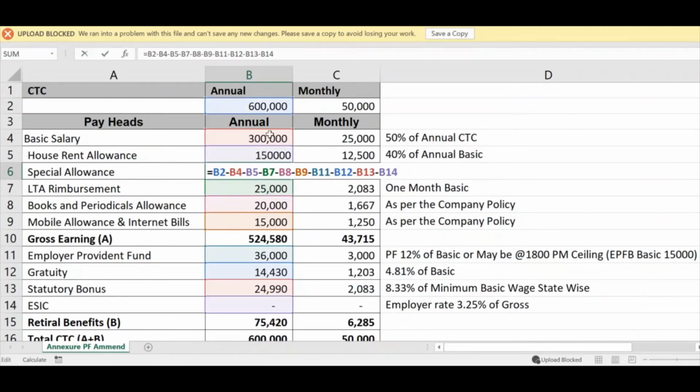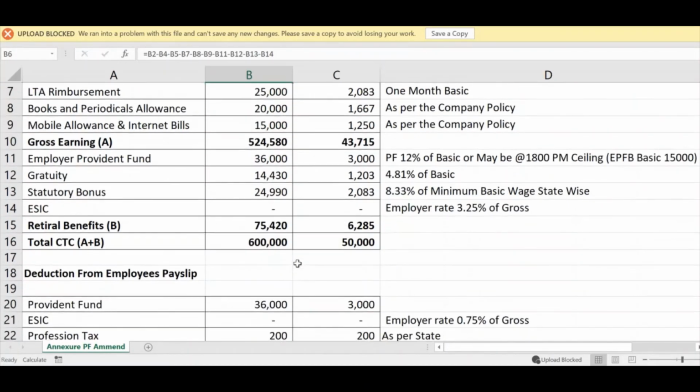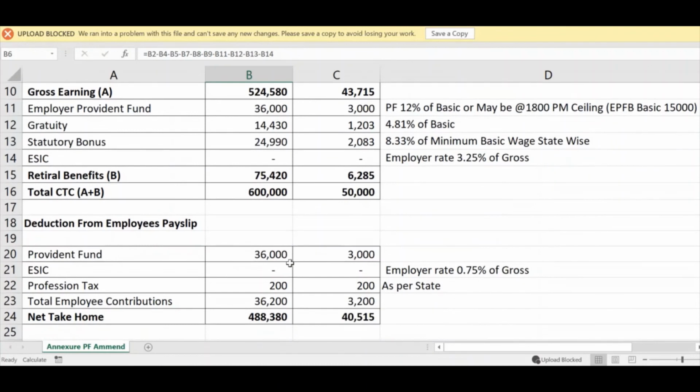Here I would like to make you aware that the special allowance of INR 14,580 is the balancing figure, which has been derived by subtracting all allowances and retirement benefits from the CTC amount.